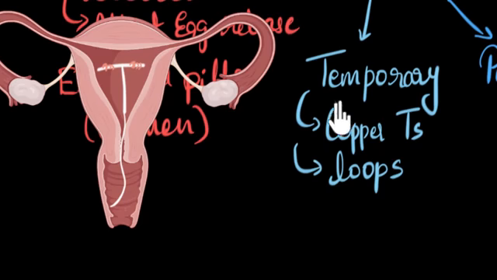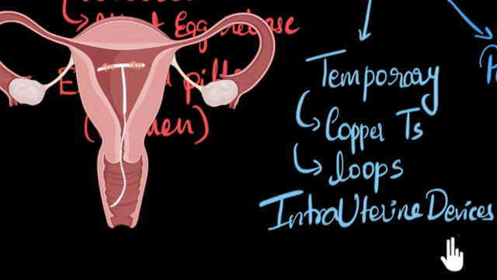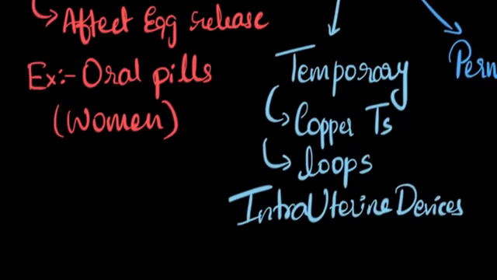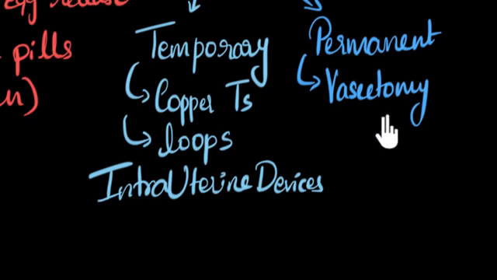Since these devices are put inside the uterus, they're often also called intrauterine contraceptive devices, or you can also call them intrauterine devices, right? So the short form for that is IUD. You may hear about them, IUDs. IUDs basically means these temporary methods, all right? So now let's look at the permanent methods. The permanent methods usually are vasectomy for males and tubectomy for females.